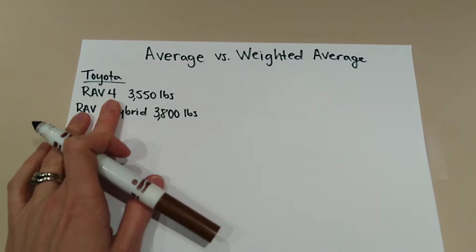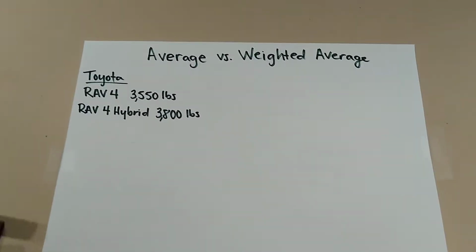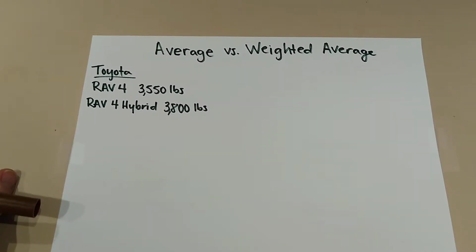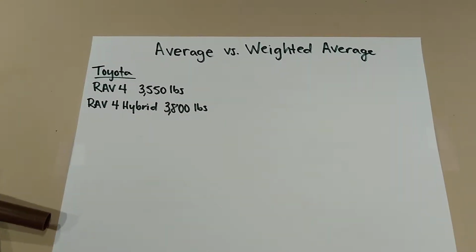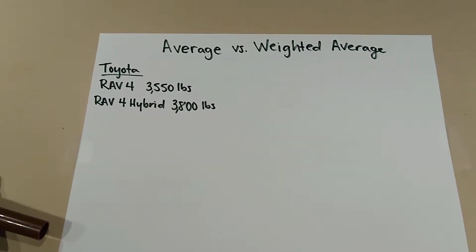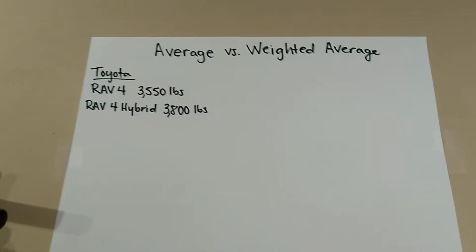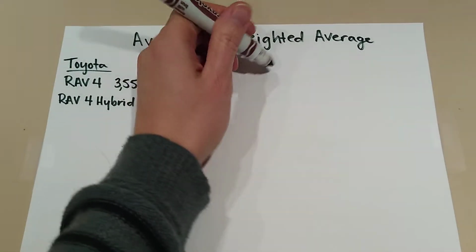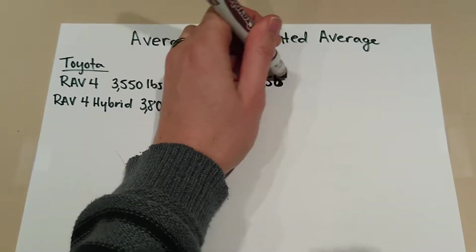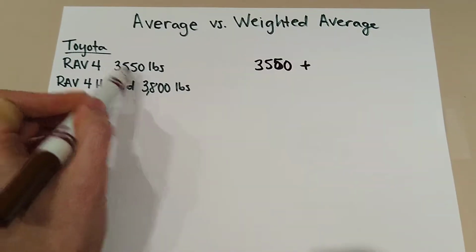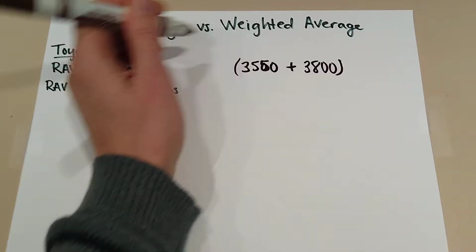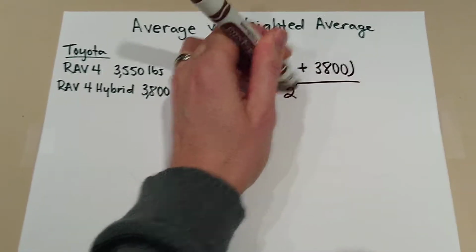So I have a RAV4 here, 3,550 pounds is the mass of an average RAV4. And we have a RAV4 hybrid now. It's a new thing for Toyota, and that one weighs 3,800 pounds. So if I wanted to do a regular average of these two vehicles, you would just take your 3,550 plus your 3,800, get an answer, and we would divide by 2.